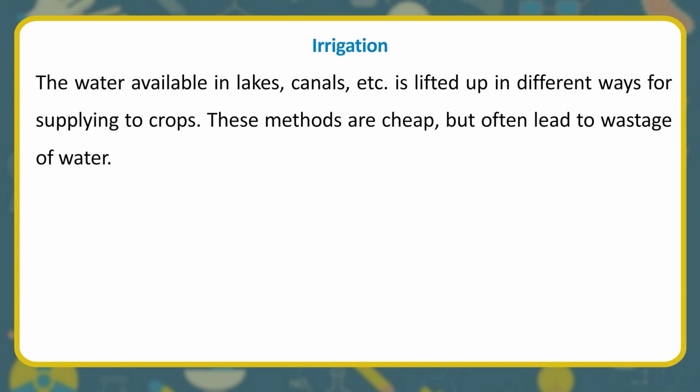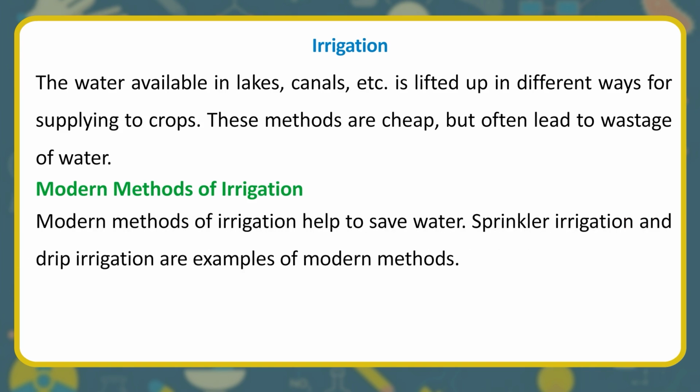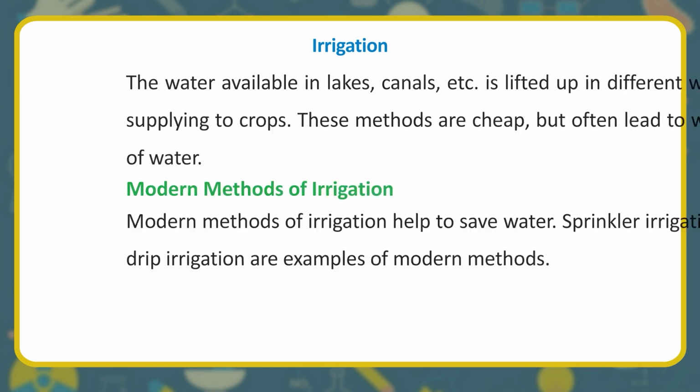The water available in lakes, canals, etc. is lifted up in different ways for supplying to crops. These methods are cheap, but often lead to wastage of water. Modern methods of irrigation. Modern methods of irrigation help to save water. Sprinkler irrigation and drip irrigation are examples of modern methods.